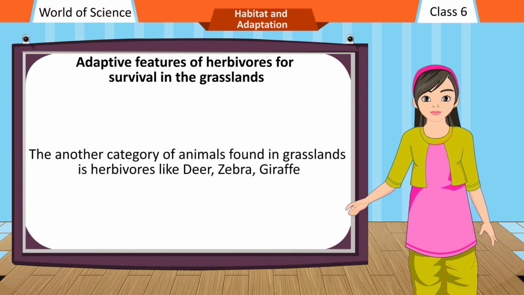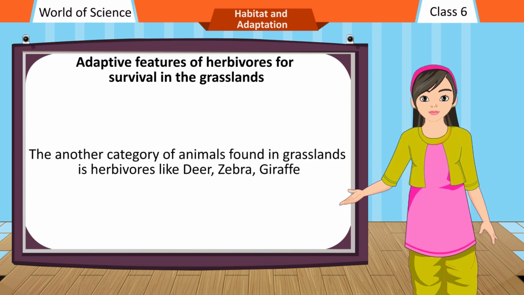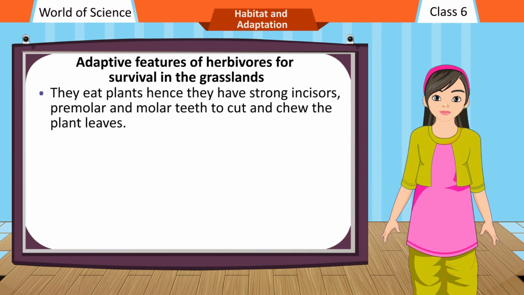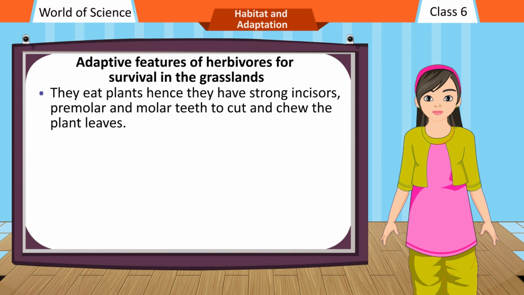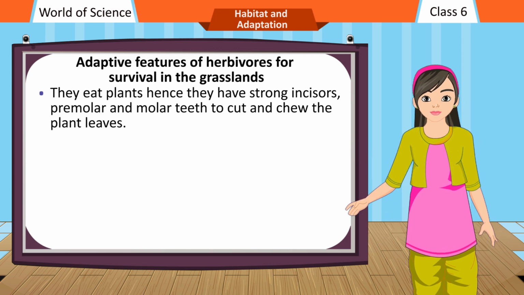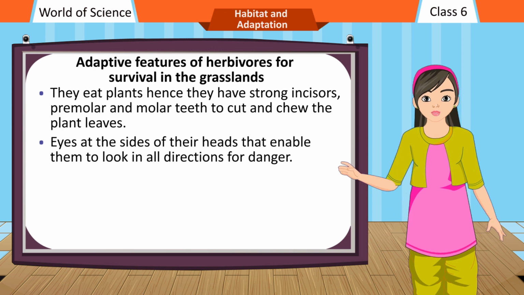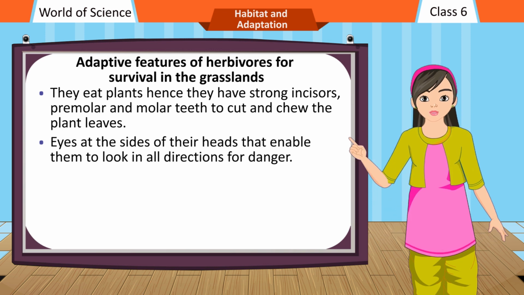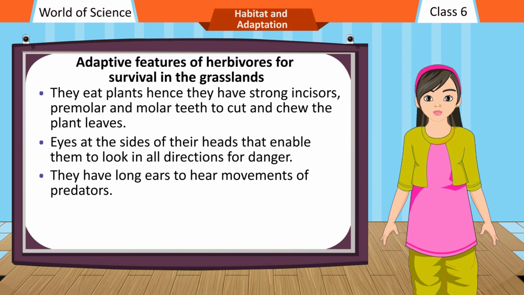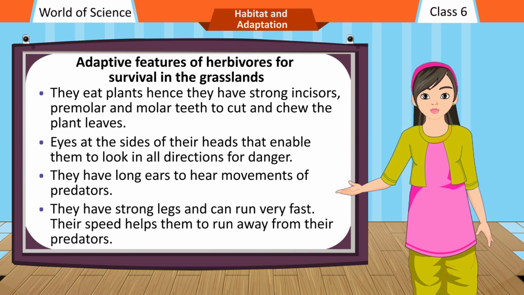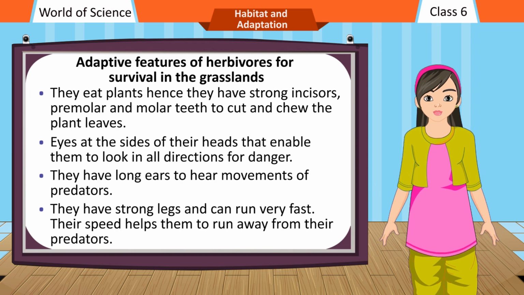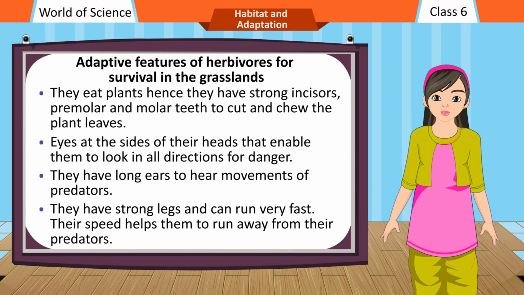The other category of animals found in grasslands is herbivores like deer, zebra, giraffe. They eat plants, hence they have strong incisors, premolar and molar teeth to cut and chew the plant leaves. Eyes at the sides of their heads enable them to look in all directions for danger. They have long ears to hear movements of predators. They have strong legs and can run very fast. Their speed helps them to run away from their predators.